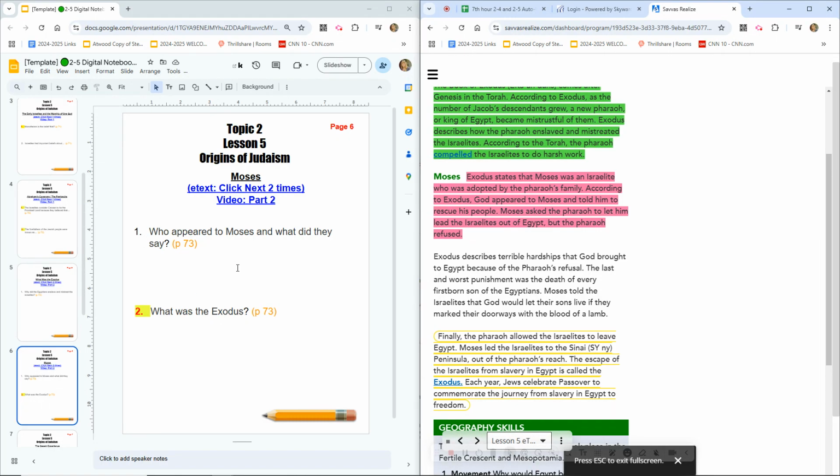Again, number 1, who appeared to Moses and what did he say? You'll find that in this pink highlighted paragraph. Number 2, what was the Exodus? This is a mastery check question. You'll find that answer in this yellow circled paragraph right here.